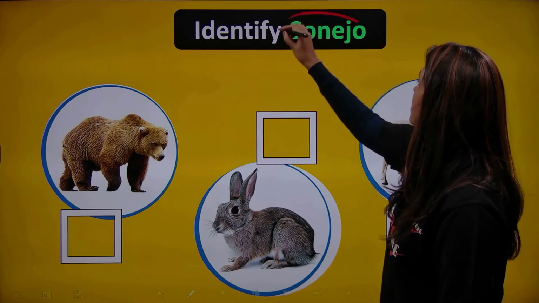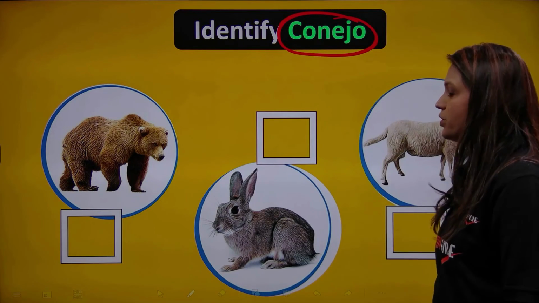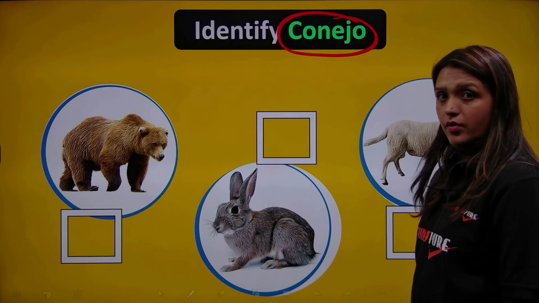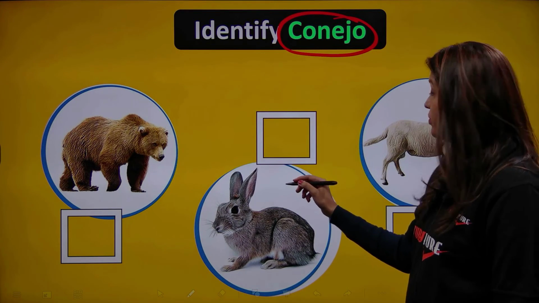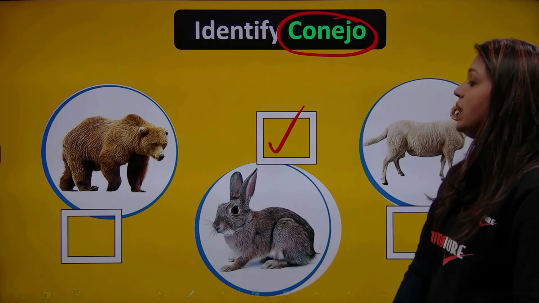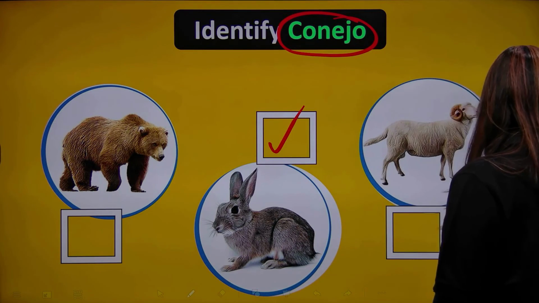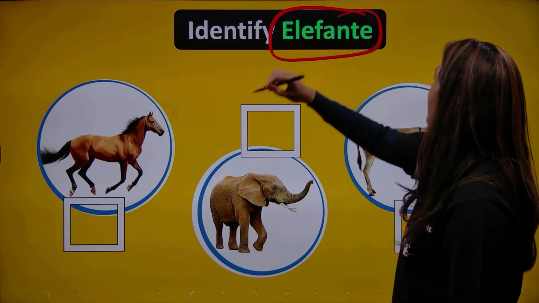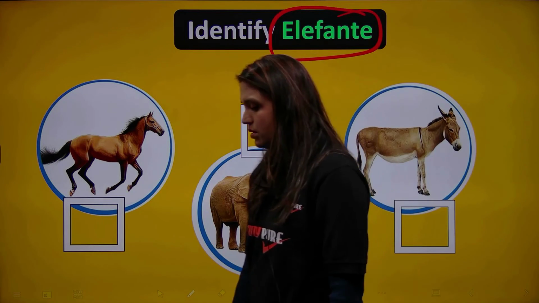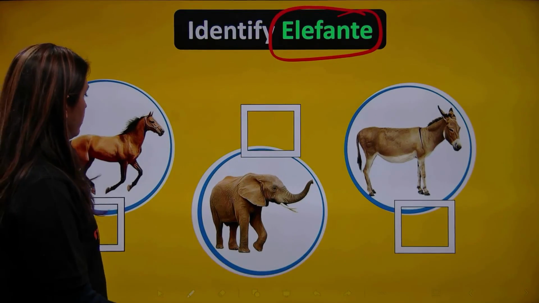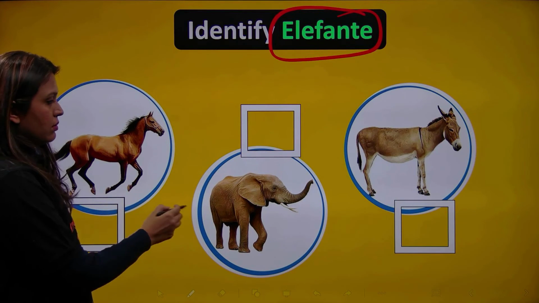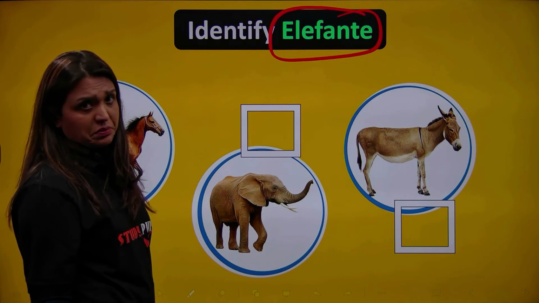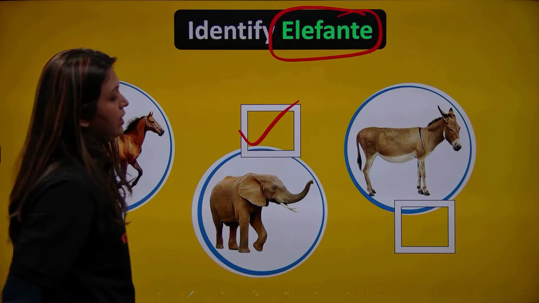Okay, next. Conejo. Which one do you think is a conejo? The center one? That's correct. Conejo. Now, who's going to tell me an elefante? Which one is an elefante? This one? This one? Very, very simple. Elefante.